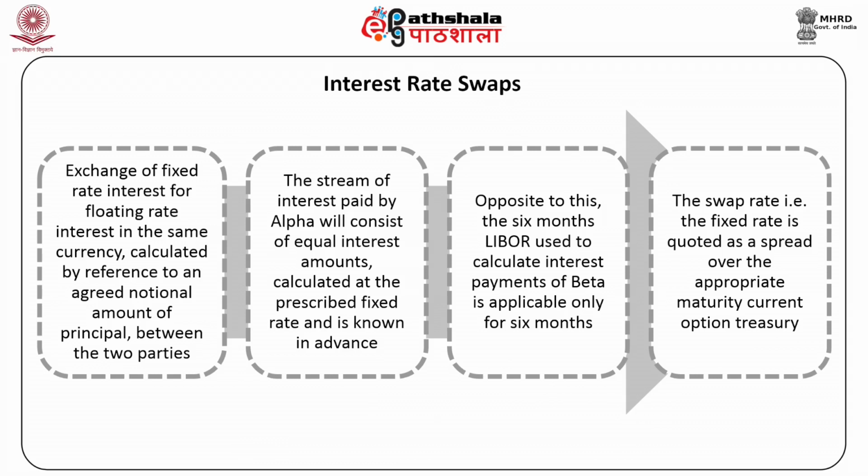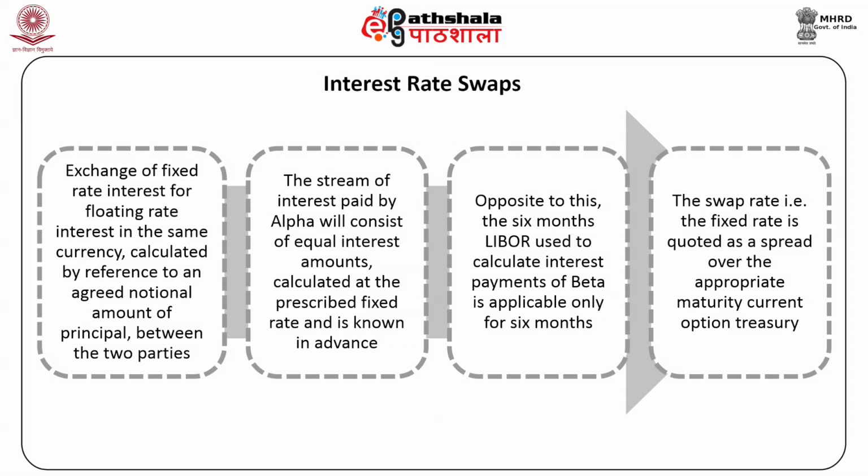The stream of interest paid by Alpha will consist of equal interest amounts calculated at the prescribed fixed rate and is known in advance. Opposite to this, the 6 months LIBOR used to calculate interest payments of Beta is applicable only for 6 months, as once in every 6 months the LIBOR rate is reset, there would be as many dissimilar payments.